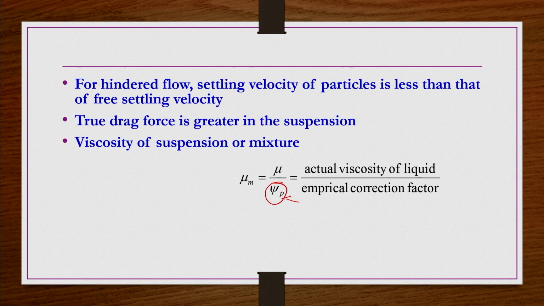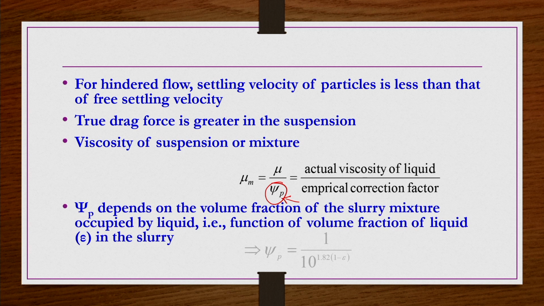People have found this empirical correction factor is a strong function of the volume fraction of the liquid that has been taken. Okay. So how is it a strong function? It is defined as psi p equals 1 by 10 power 1.8 (1 minus epsilon). So here this epsilon is nothing but the volume fraction of the liquid in the slurry.